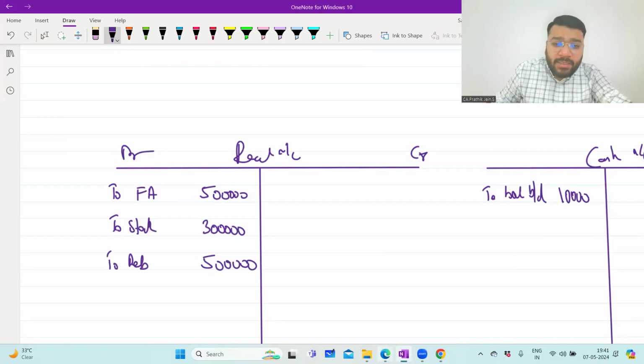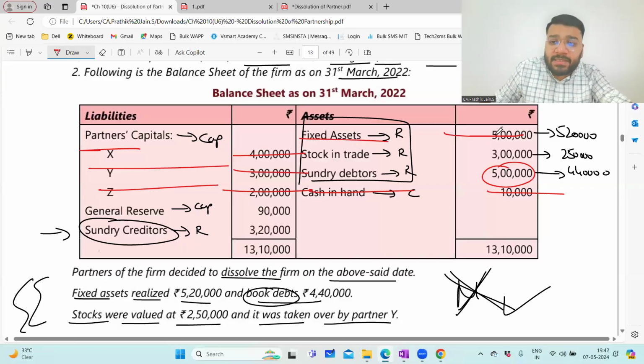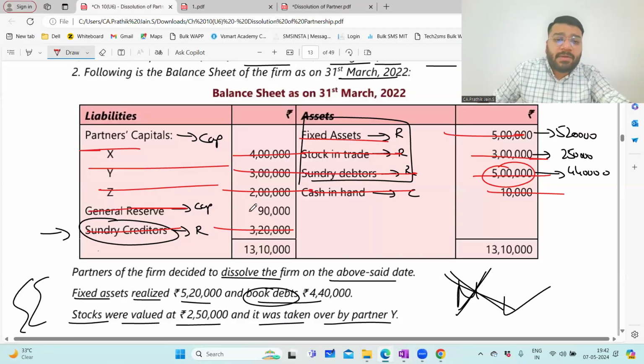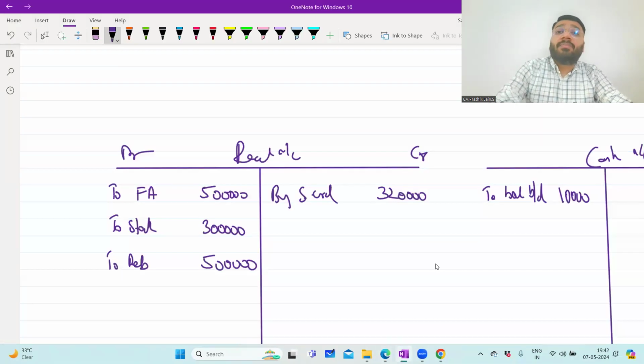So the moment you record these three entries, guys, in the balance sheet, fixed asset is gone, stock is gone, sundry debtors is gone. Then sundry creditors on the other side. So by sundry creditors. How much? So 3,20,000 rupees. Okay. Then general reserve you have to transfer to partners capital account in their profit sharing ratio.